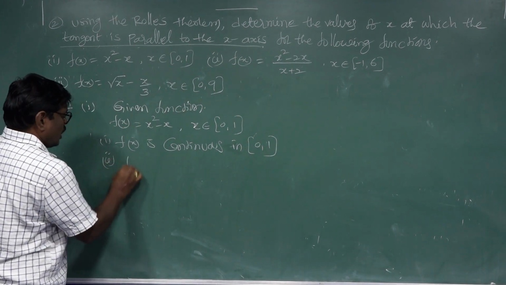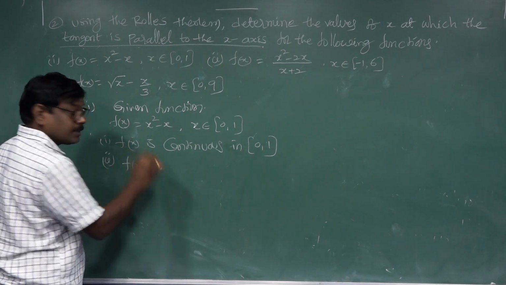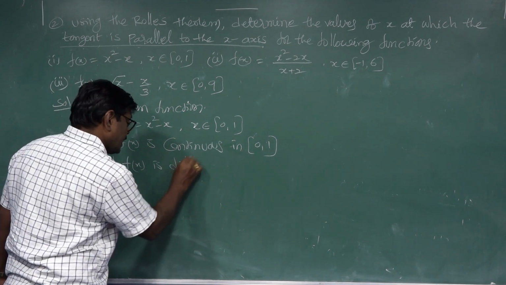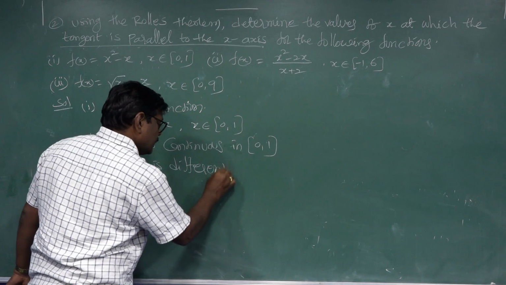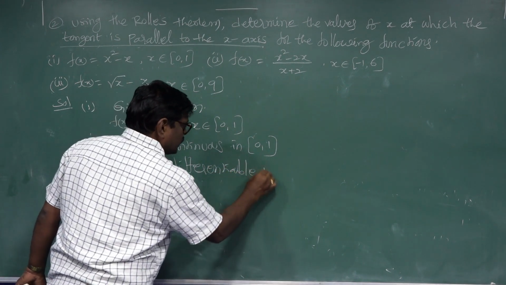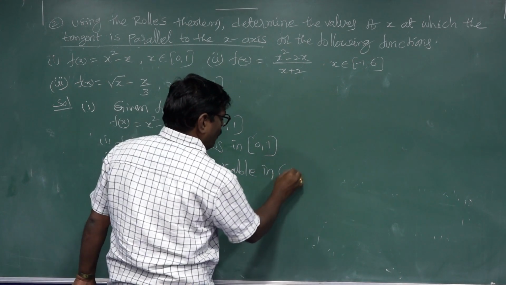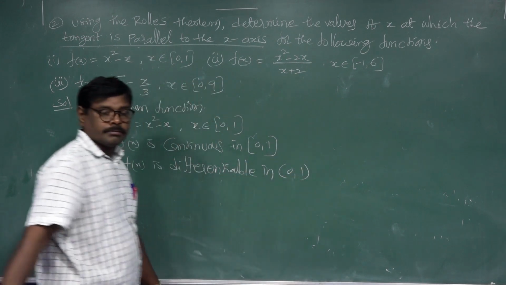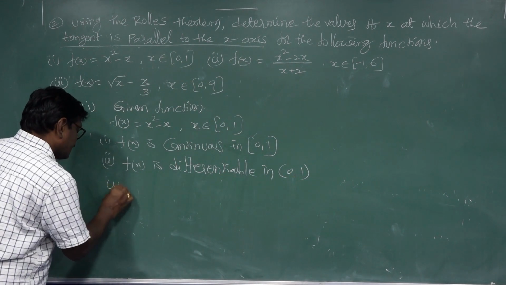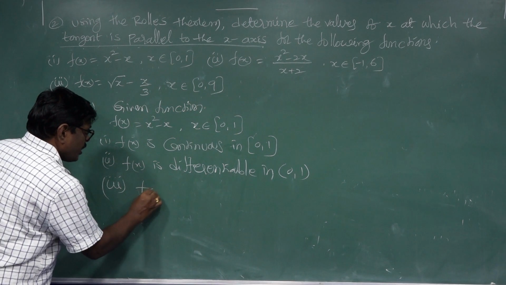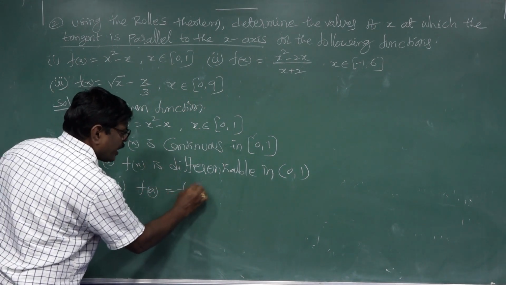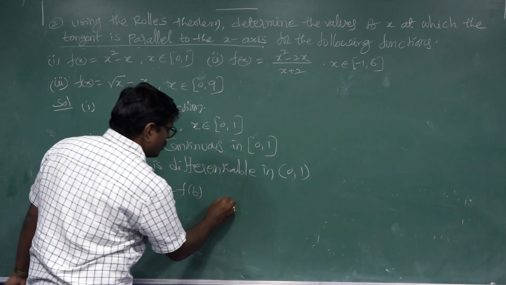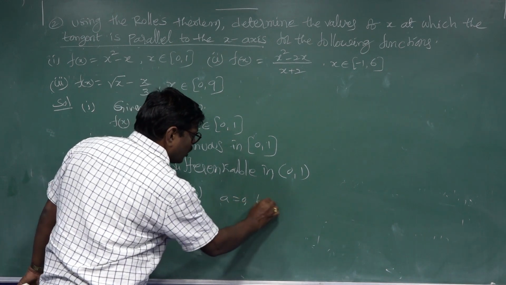Number 2, f of x is differentiable in open interval 0 comma 1. Next, the third condition is most important: f of a is equal to f of b. A is equal to 0, b is equal to 1.